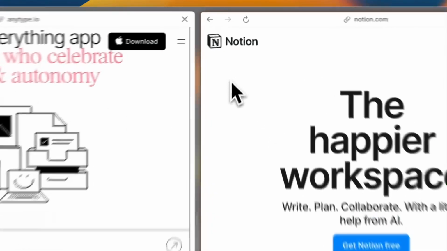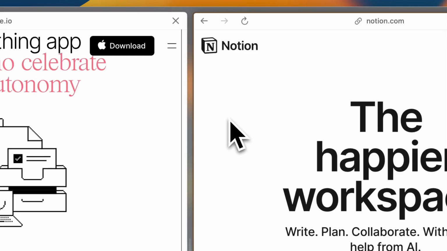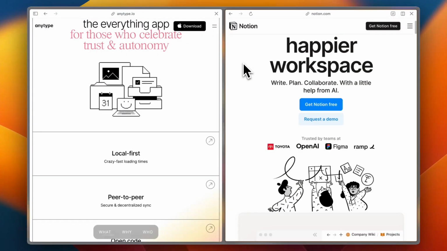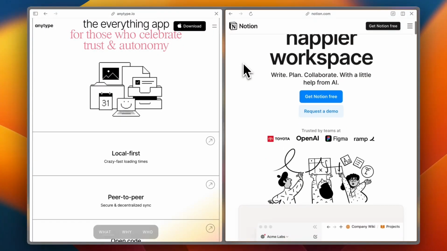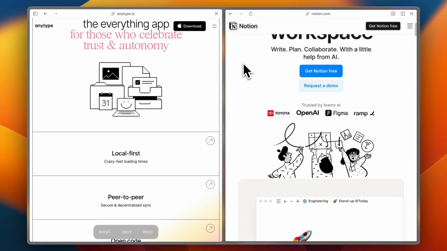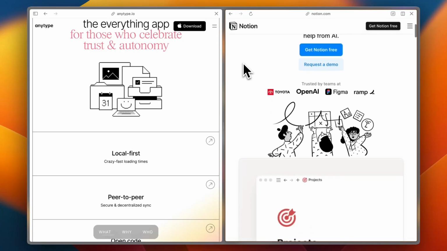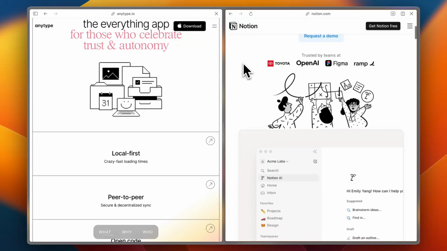First up, we've got Notion. Notion is basically the Swiss Army knife of productivity apps. Docs, databases, project boards, you name it. Notion can probably do it. One Capterra user called it "the only app I love and hate at the same time."